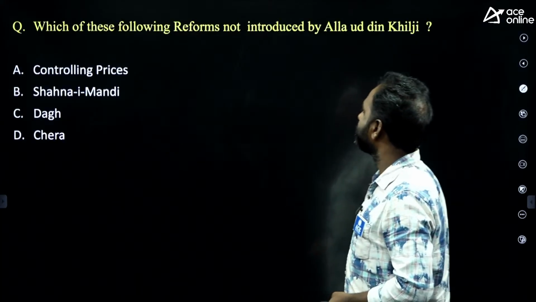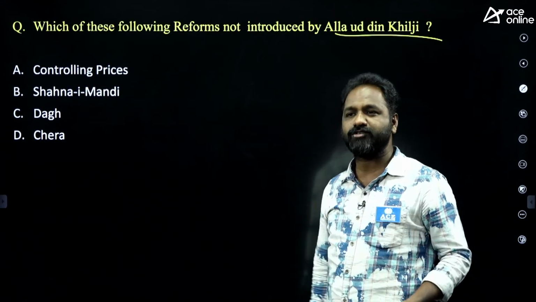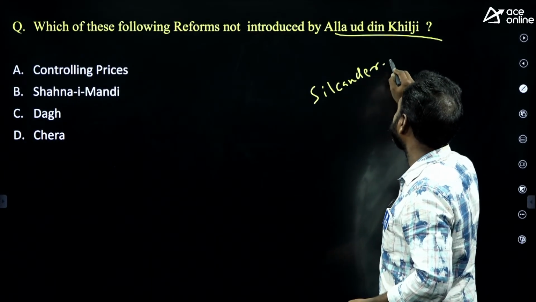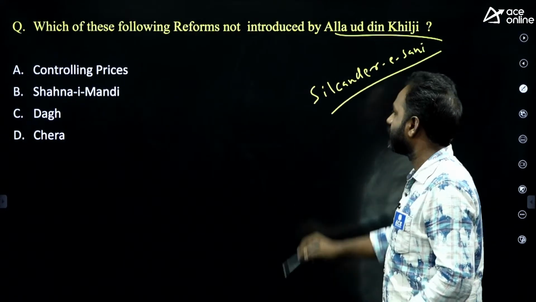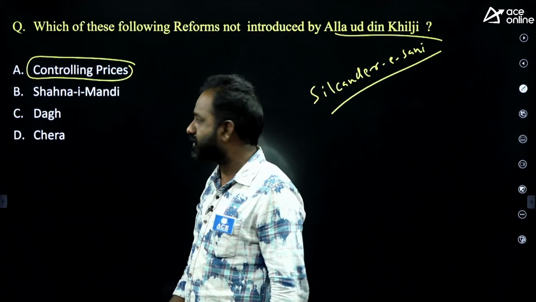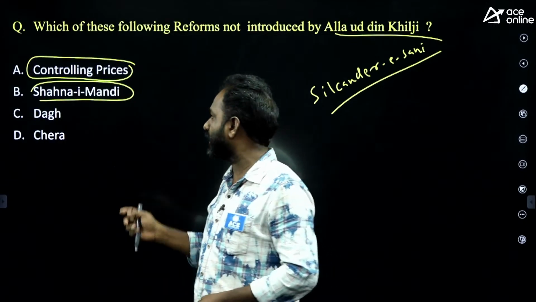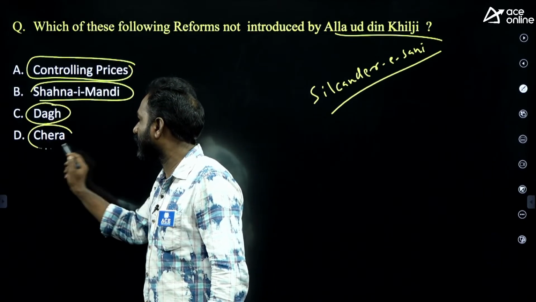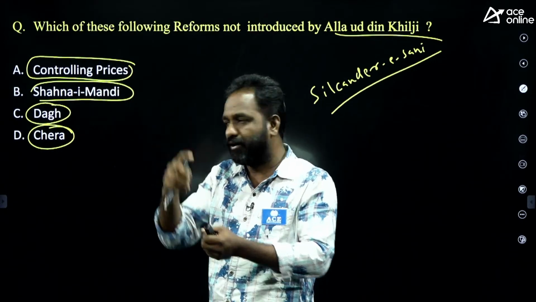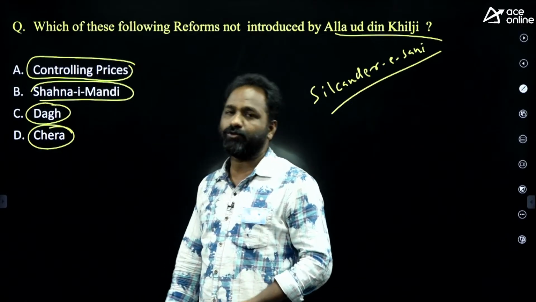Which of the following reforms was not introduced by Alauddin Khilji? Alauddin Khilji is also called Sikandar-e Sani, that means the second Alexander the Great. Alauddin Khilji tried to control the prices, correct? He appointed a person to watch the market, correct? He introduced the Dak system and the Chera system, the branding of horses, and a register of employees. All these were introduced by Alauddin Khilji.